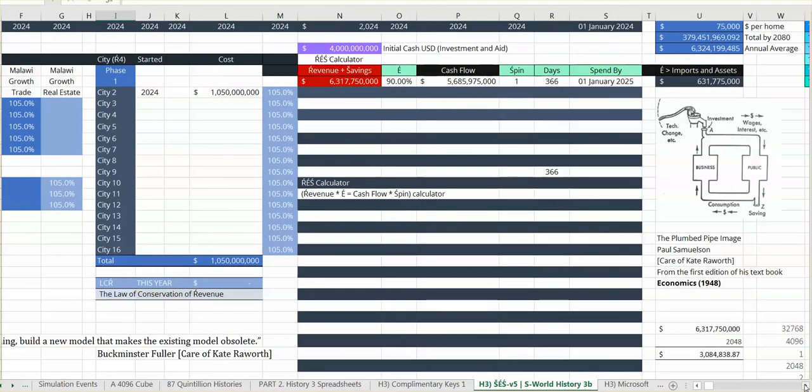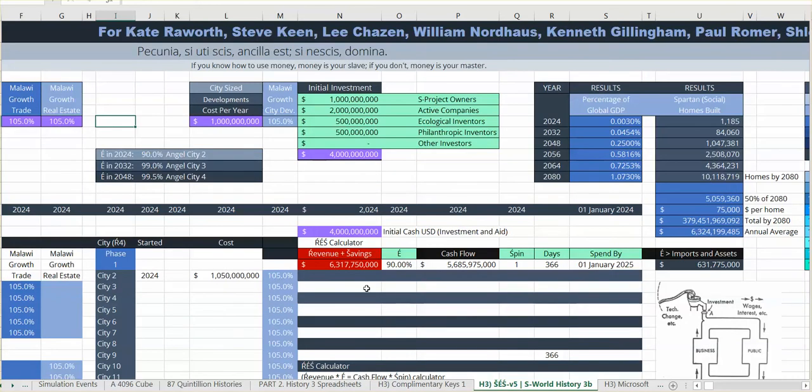Now this is the important bit. This is the important bit. Right, so we got some initial aid coming in there. We got some revenue coming in. This is the important bit. Don't worry about where that's come from. Just worry about this 6.3 billion. Okay, so we've talked about the res system.